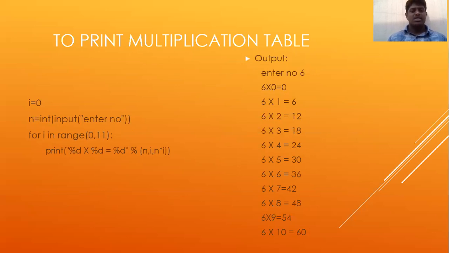Then print percentage d into percentage d, that is equal to percentage d, with n comma i comma n into i. Then the output is shown on the screen. We entered the number 6, and we got the multiplication table of 6 with the range of 0 to 10. We can see it on the screen.